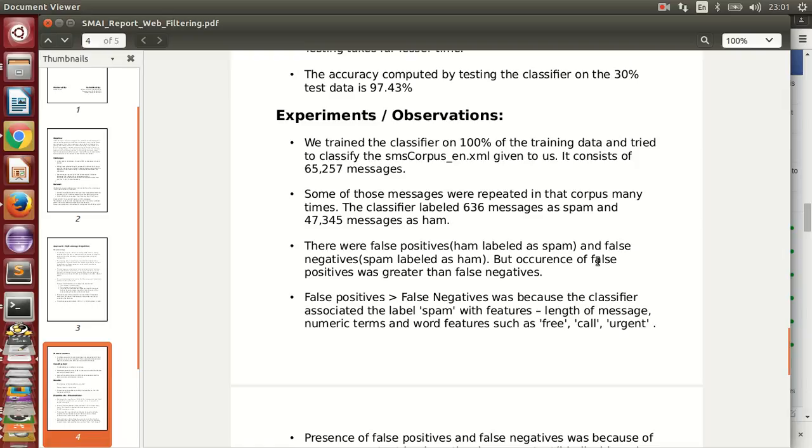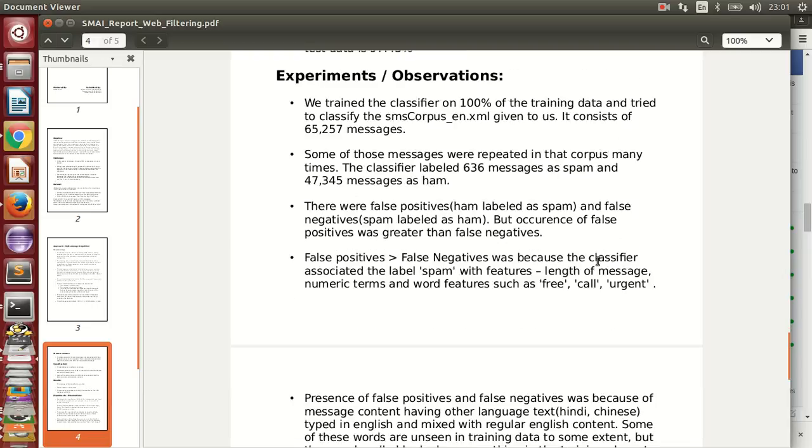Some of those messages were repeated in that corpus many times. The classifier labeled 636 messages as spam and 47,345 messages as ham.